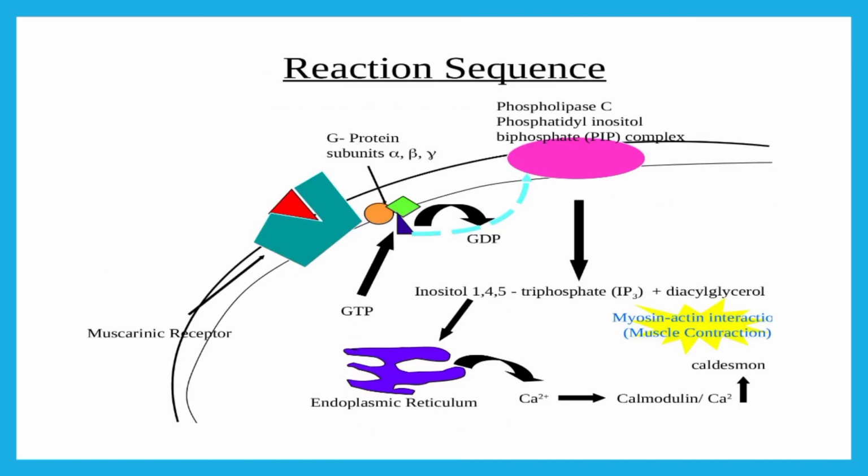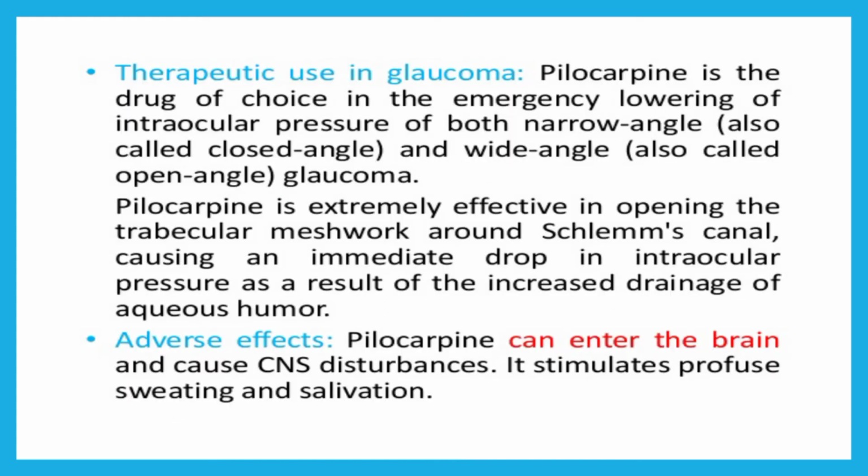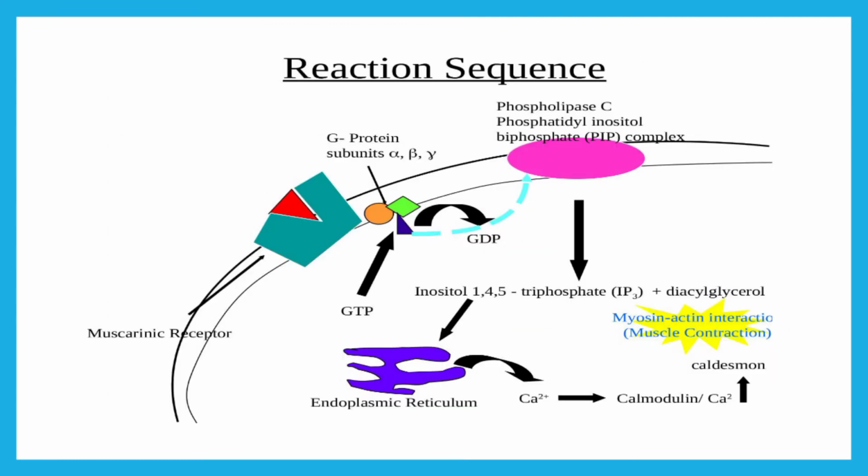So this is in short the mechanism, which we can represent with a diagram. These are the muscarinic receptors. When pilocarpine, the cholinomimetic, attaches, the G protein alpha and beta subunits dissociate, and the alpha subunit is responsible for phospholipase C and PIP complex activation.